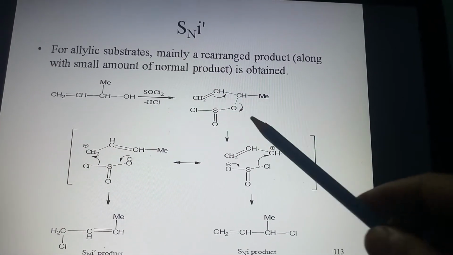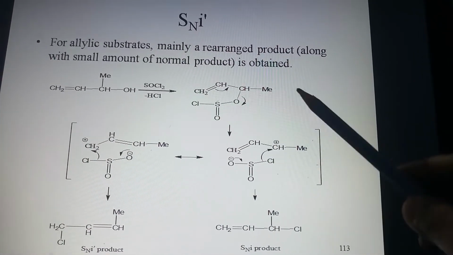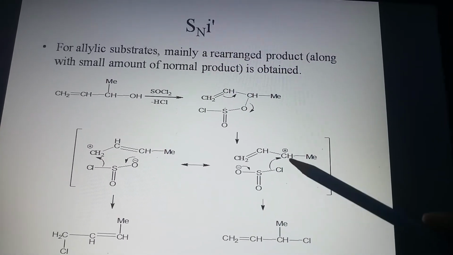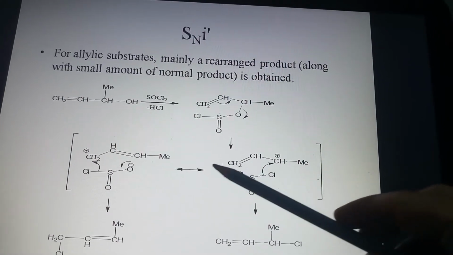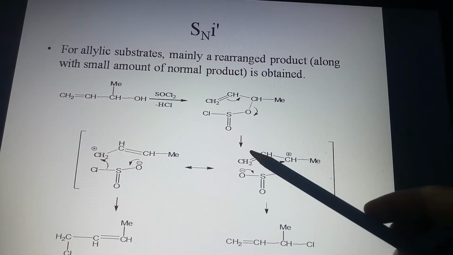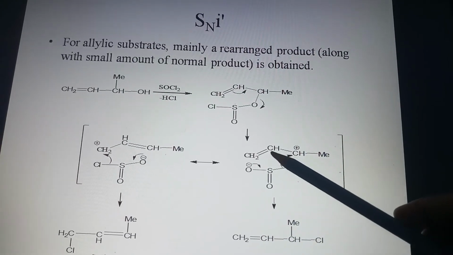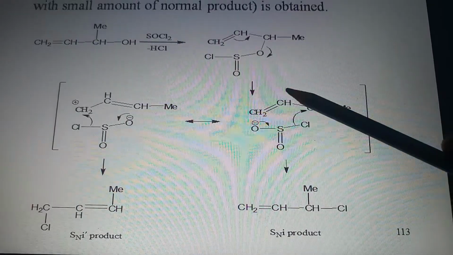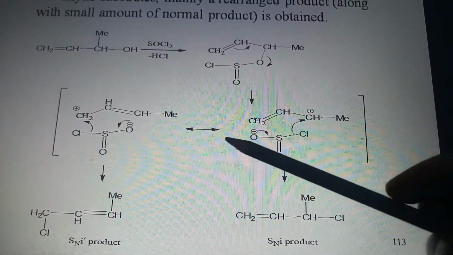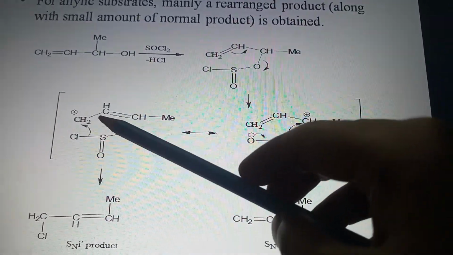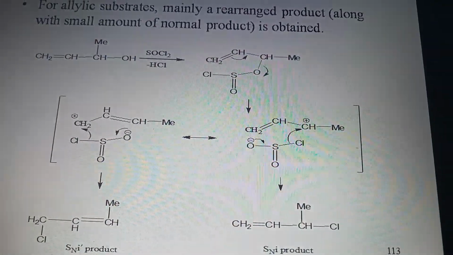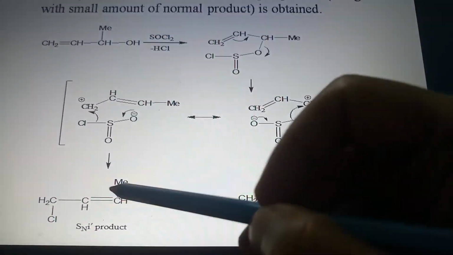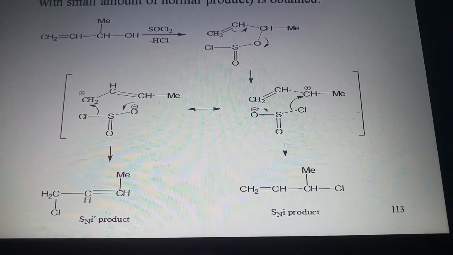You can see here, after removal of the good leaving group, this is the normal SNi product, and here, after attack on this carbocation also, we will get a rearranged product which is called SNi' product.